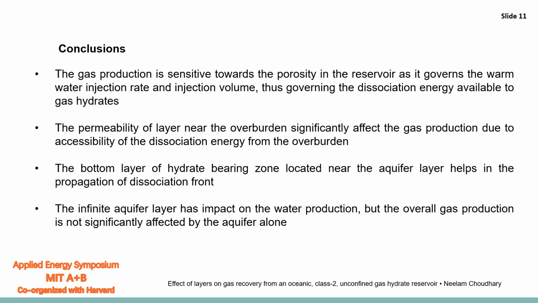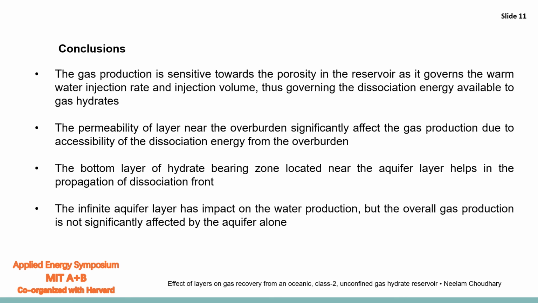These are the conclusions we draw from our work. Gas production is more sensitive towards the porosity in the reservoir as it governs the warm water injection rate and injection volume, thus governing the dissociation energy available to gas hydrates.